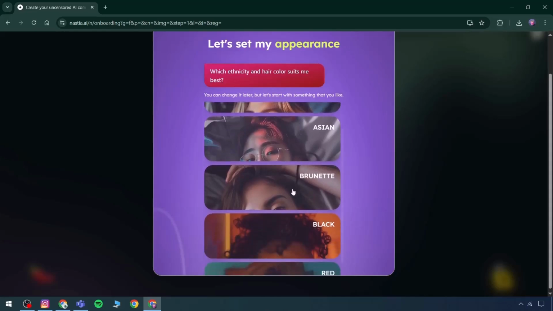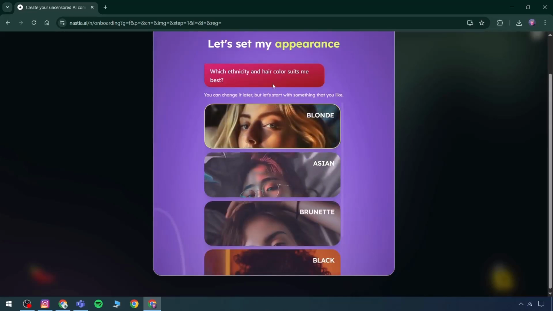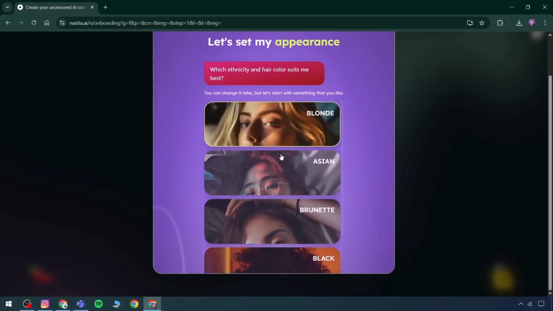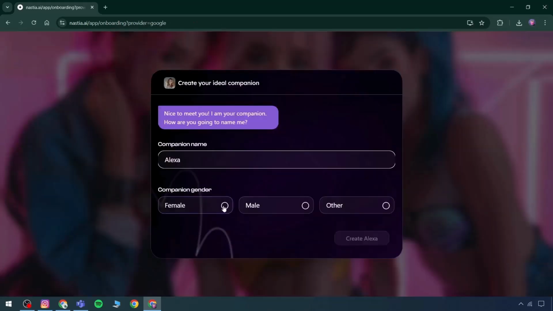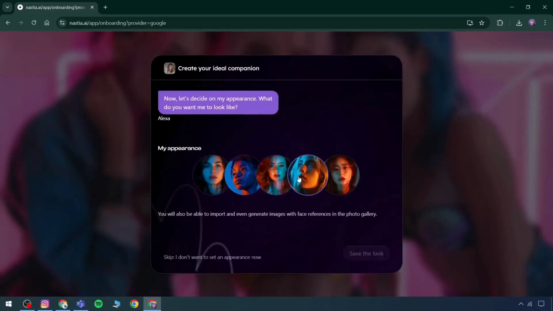Various styles are available. The Asian look will be selected. Then the blonde option will be used. This one will now be finalized. There are also customization options for ethnicity and skin tone. A name can be entered here. The gender is selected at this stage. Upon selecting the name Alexa, a prompt appears asking about preferred appearance. That will be selected. The appearance will now be finalized.